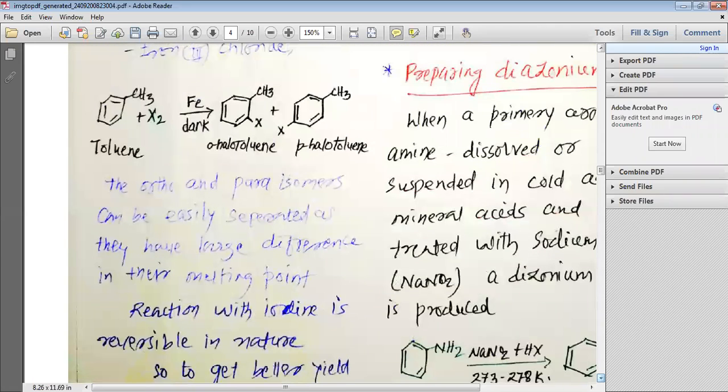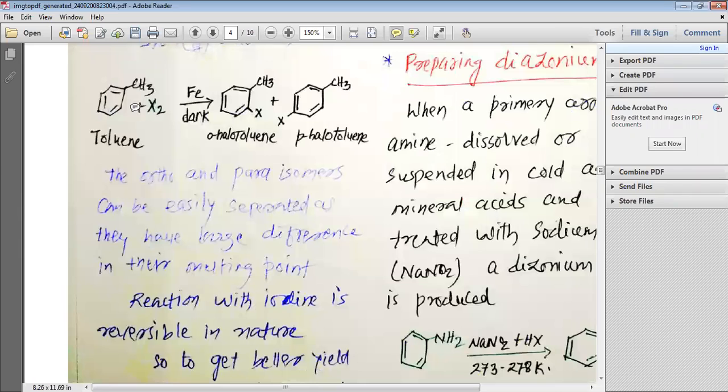So you can easily see, my dear students, if we have toluene, toluene is allowed to react with the halogen, that can be chlorine or bromine, so it can be Cl2 or Br2. In the presence of iron catalyst, light should not be present, and then we can get ortho-halotoluene or para-halotoluene.